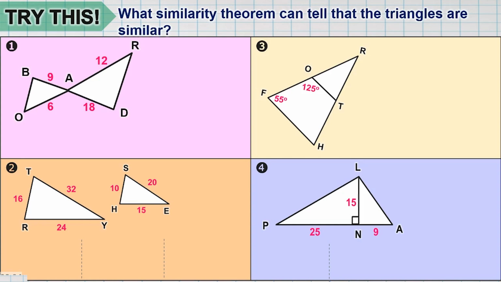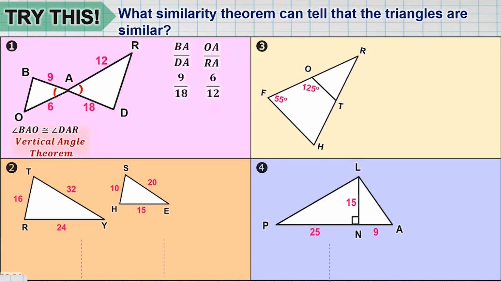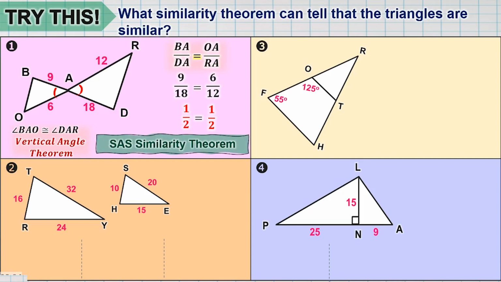What similarity theorem can tell that the triangles are similar? So let's have number 1. Ano sa tingin nyo? But anyway, anong similarity theorem ang pwede natin gamitin? Similarity theorem or postulate. Ayan, so they think it's SAS. Tingnan natin. Yes, triangle BAO is congruent with triangle RAD. And if you take a look at the ratio of 9 over 18 and also 6 over 12, that's going to be both equal to 1 half. Therefore, they are proportional as well. Therefore, it follows the pattern. Side angle side. Ayan, so they are similar because of SAS similarity theorem.